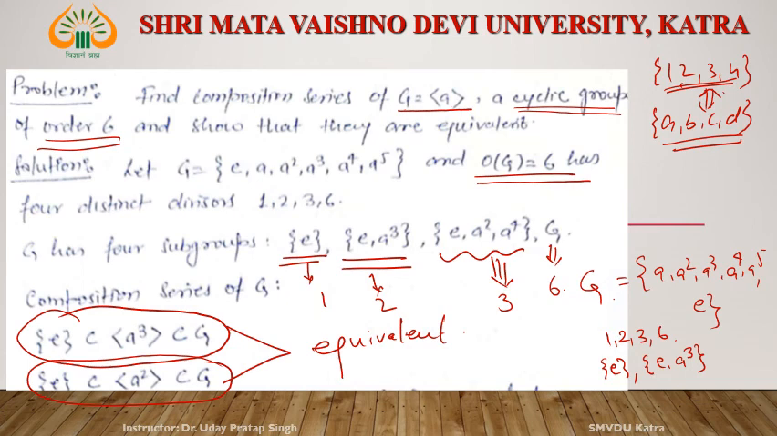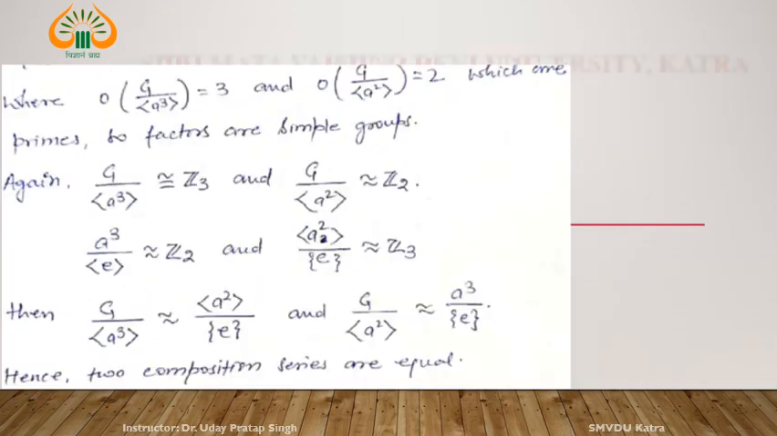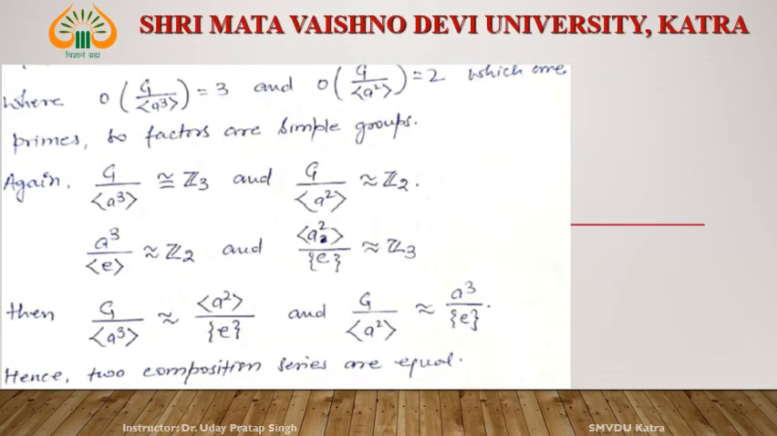If these two series are equivalent, it means these two series behave in a similar manner. That's why they are equivalent. See how they are equivalent. The order of G by a3: what is the order of a3? 2. The order of G is 6, then the order of G by a3 is 3. The order of G by a2 is 2, since the order of a2 is 3 and the order of G is 6, and 6 by 3 is 2. G by a3 has order 3 and is isomorphic to Z3, and the order of this one is 2, and it is isomorphic to Z2.